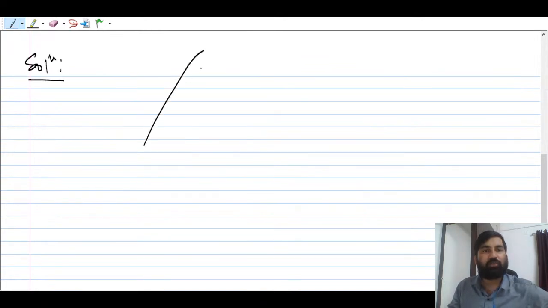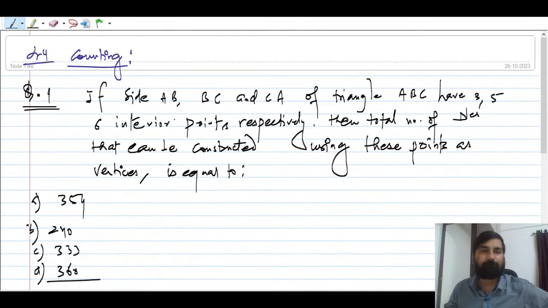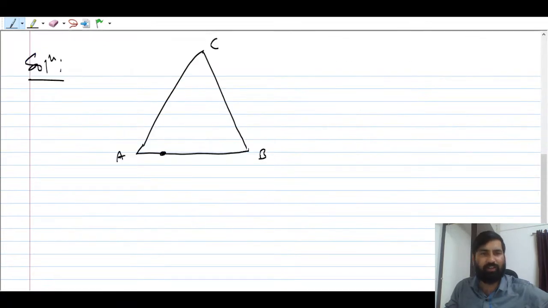So suppose this is a triangle, ABC triangle, and they have said 3 points, 5 points, 6 points. So AB has got 3 points, right? You can say these are the 3 points which are lying on the side AB.